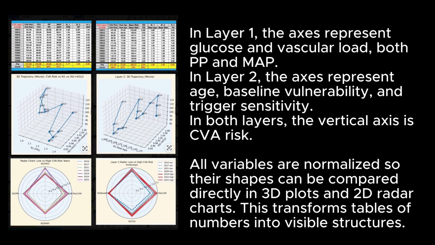In layer 2, the axes represent age, baseline vulnerability, and trigger sensitivity. In both layers, the vertical axis is CVA risk. All variables are normalized, so their shapes can be compared directly in 3D plots and 2D radar charts. This transforms tables of numbers into visible structures.